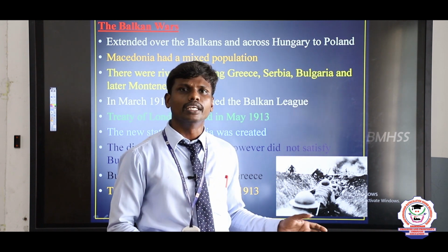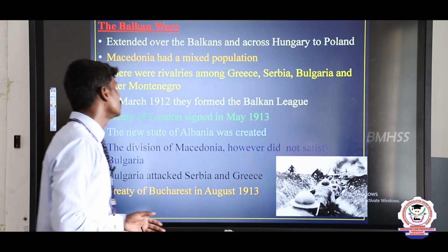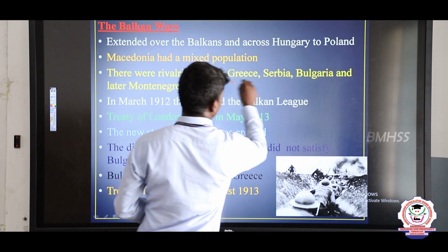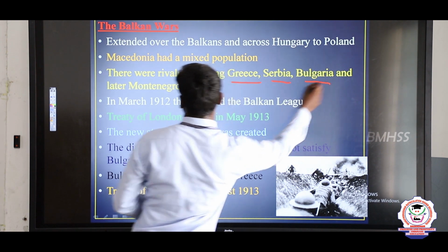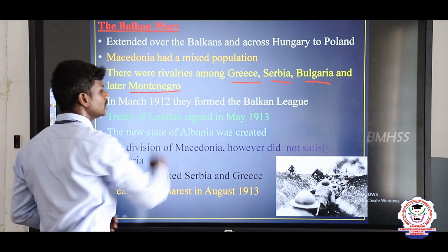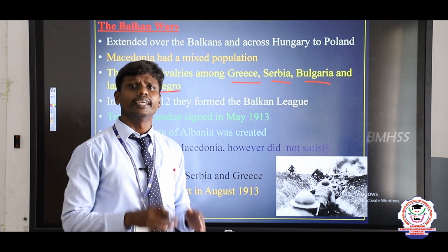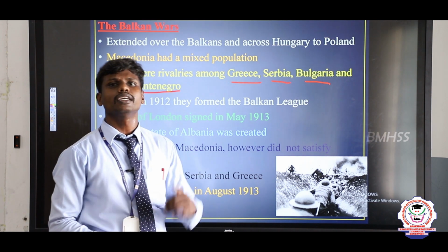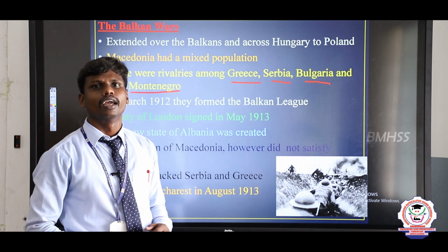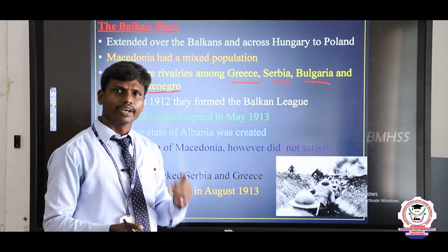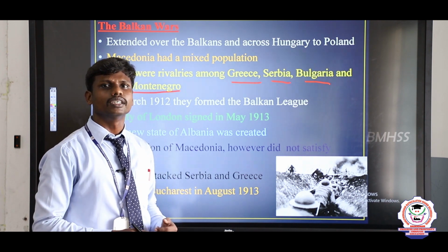At that time, countries like Greece, Serbia, Romania, Bulgaria and Montenegro became independent nations, and they started to fight against the people of Turkey. They joined together in the year 1912 and fought against Turkey.